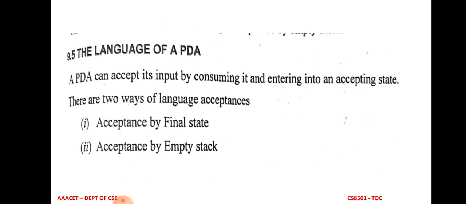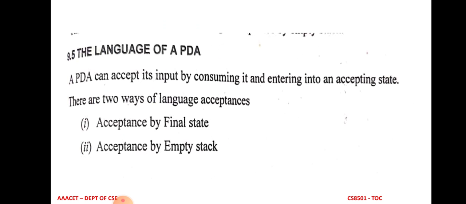This means the stack may have some elements in it, and that is acceptance by final state. But acceptance by empty stack means after reaching the final state, we have to empty the stack, which means we have to remove all the elements in the stack. That concept is known as empty stack. Then only the given language is accepted by empty stack.